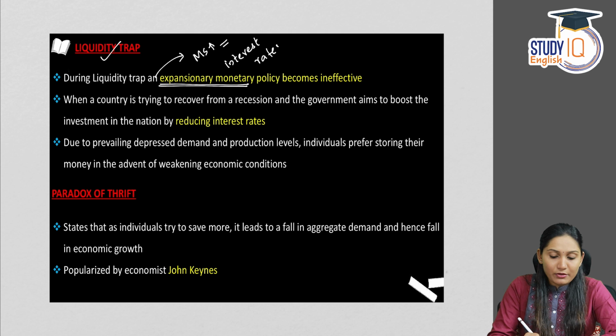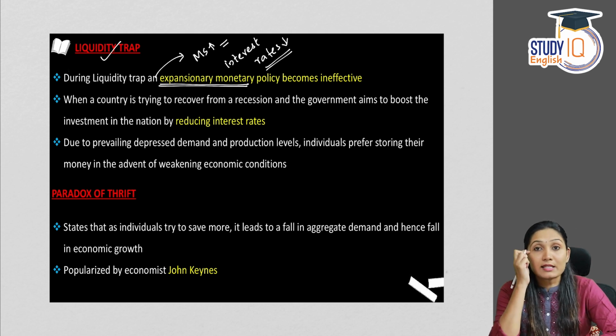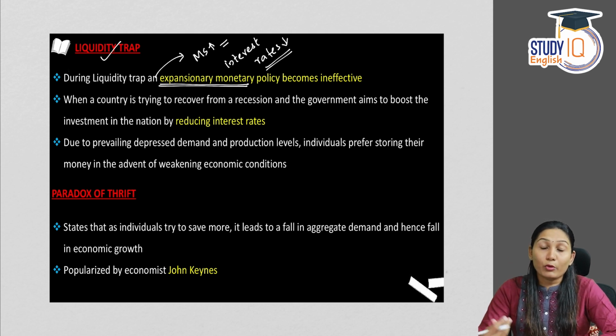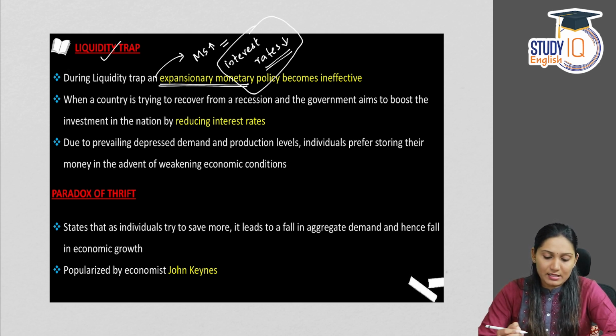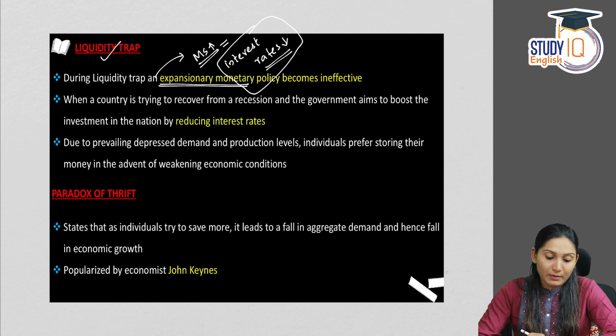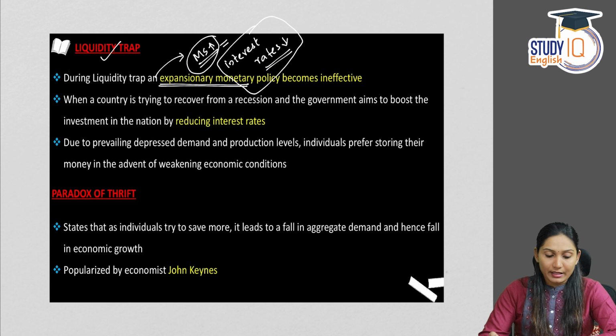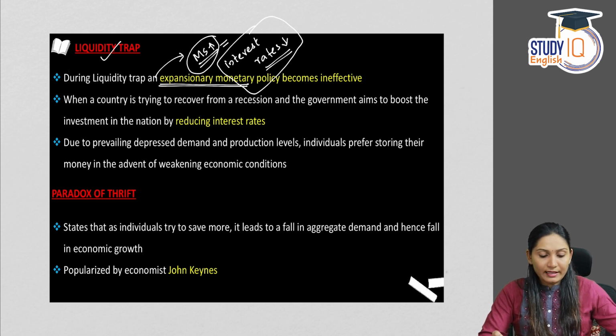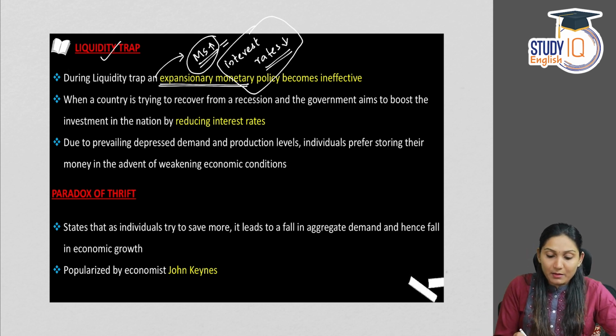What is the purpose of RBI in reducing the interest rates? RBI wants to create more demand for money or credit. How? By reducing the interest rates. When the interest rates are less, the demand for credit will be very high and therefore the money supply in the economy will increase.